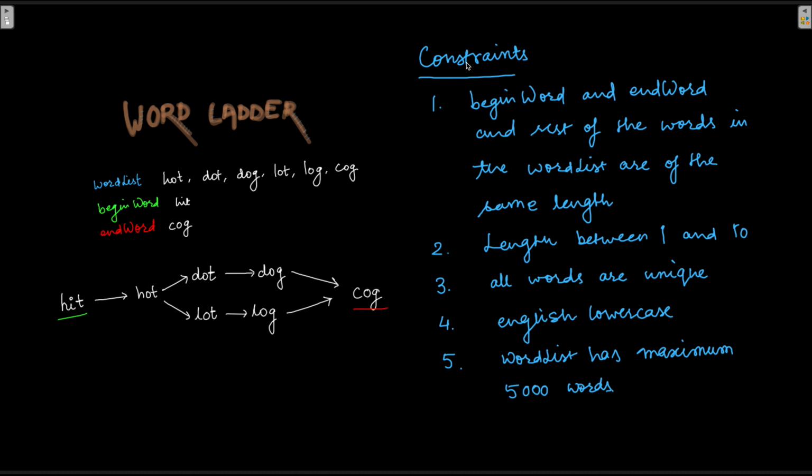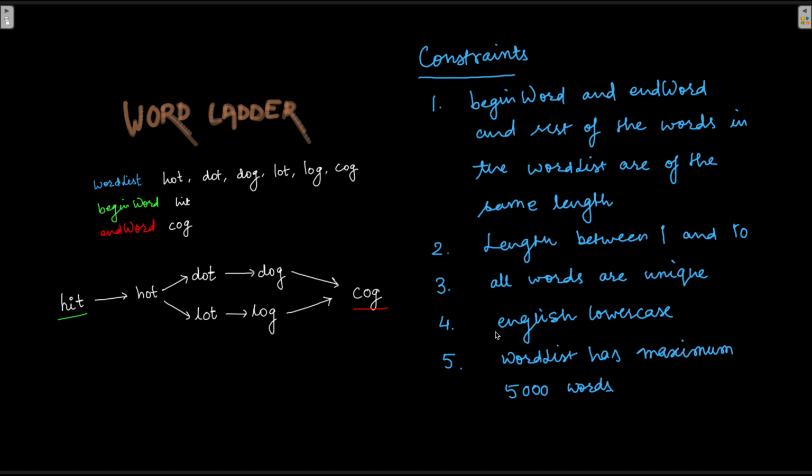We are also given a few constraints here that we should think about. The begin word, the end word and the rest of the words in the word list are of the same length. For example, here you can see that all of these words are of length 3. It is given in the question that this length could be between 1 and 10. So in this particular example 3, which is between 1 and 10, that's all right. All words are going to be unique. Starting with the start word to the end word, all the words in this transformation and all the words in the word list are unique. There are no duplicates.